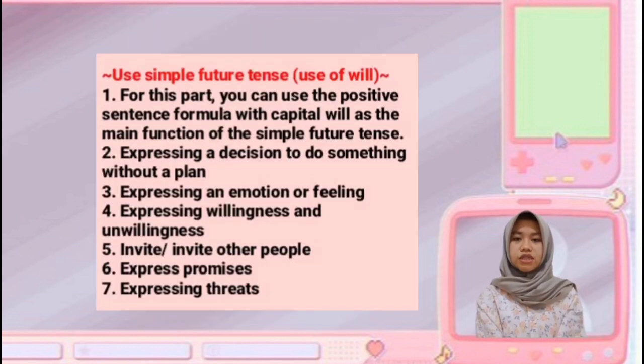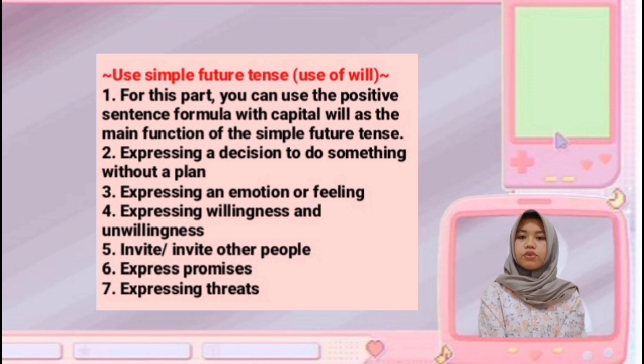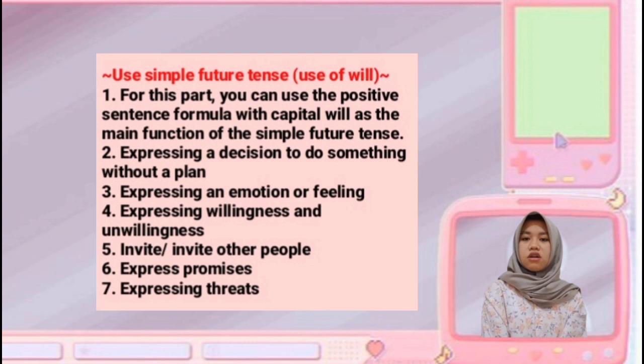Use of simple future tense. Use of will. Number 1. For this part, you can use the positive sentence formula with will as the main function of the simple future tense. Number 2. Expressing a decision to do something without a plan. Number 3. Expressing an emotion or feeling. Number 4. Expressing willingness and unwillingness. Number 5. Invite other people. Number 6. Express promises.